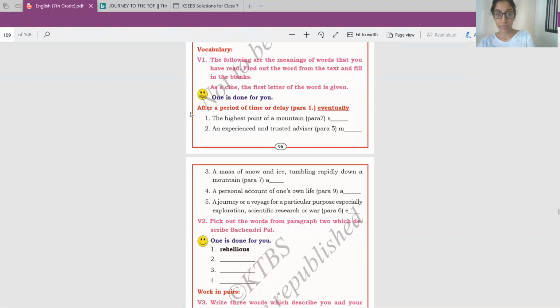Okay, so for example, after a period of time or delay. So that is in para 1. Now what does that mean? After a period of time or delay means eventually. So like that we have to do for the next 5 questions. The highest point of a mountain, para 7. So it starts with S. Now let's go back to para 7 and see what that means. The highest point of a mountain.